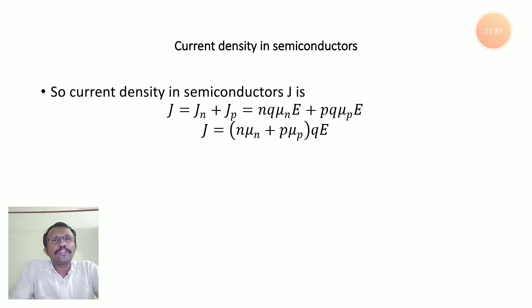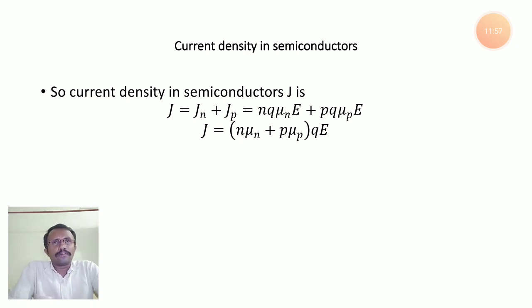At that time you can use this formula J is equal to n mu n plus p mu p into q times E, where q is the charge, that is 1.6 into 10 power minus 19. So you may expect one more kind, that is finding out conductivity. For conductivity, you have to use sigma is equal to nq mu n plus pq mu p.